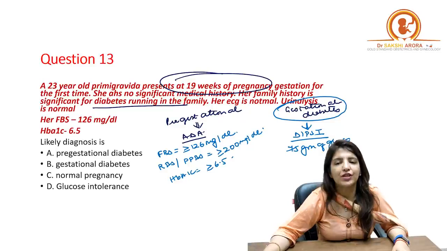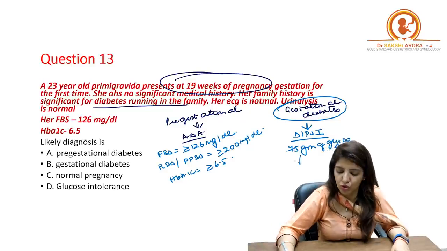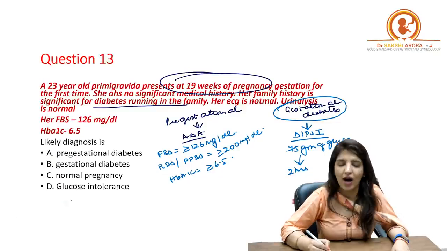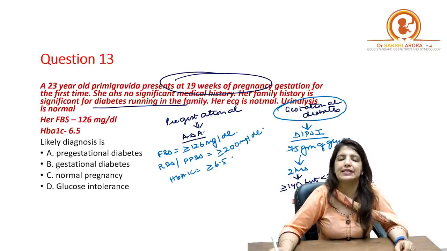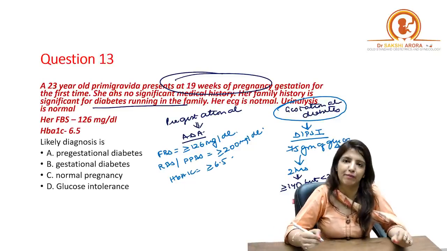And after giving 75 grams of glucose, we check her blood sugar after 2 hours. If after 2 hours her blood sugar levels are more than or equal to 140 but less than 200, then we say it is a case of gestational diabetes.